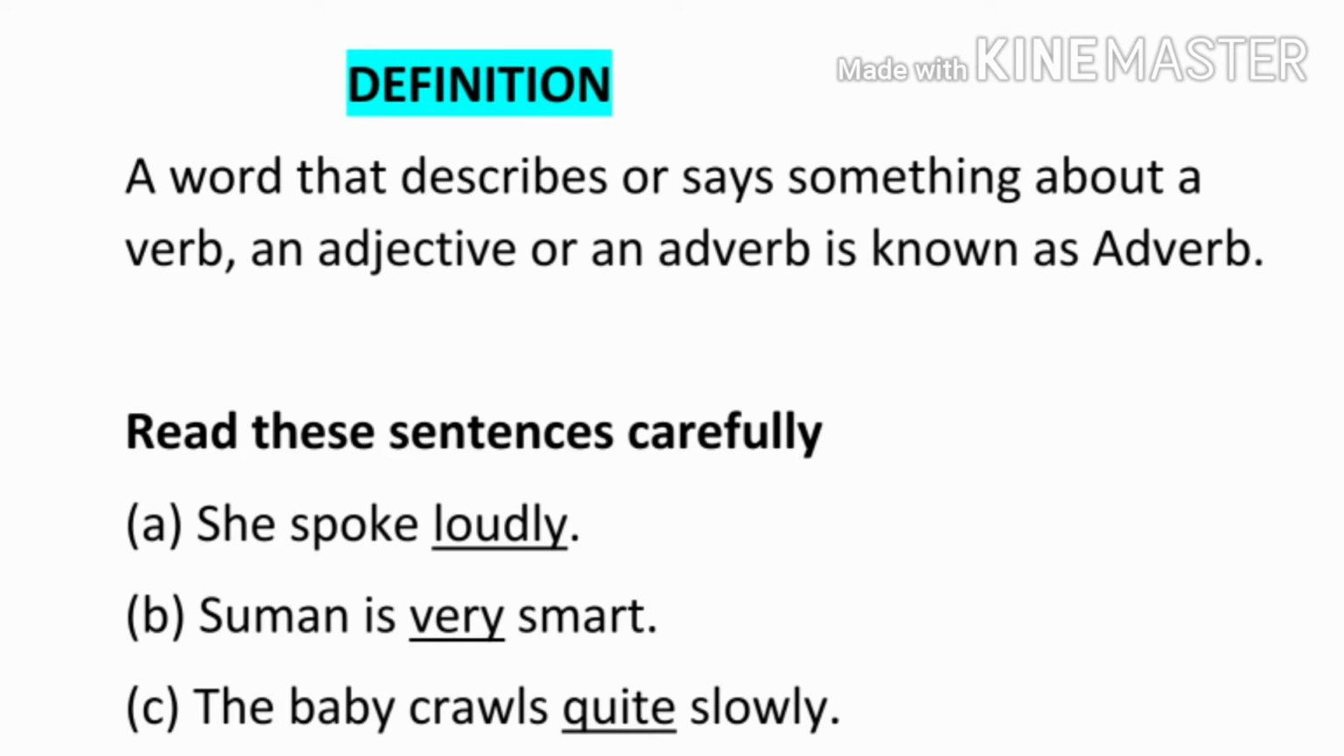In the third sentence, the baby crawls quite slowly. In this sentence, slowly is an adverb and quite is describing the word slowly. So, in this sentence, we have two adverbs. First, slowly, and quite is also an adverb. The main adverb in this sentence is quite. So, we can see an adverb can describe a verb, an adjective or another adverb in the sentence.